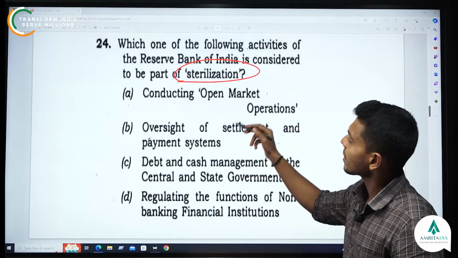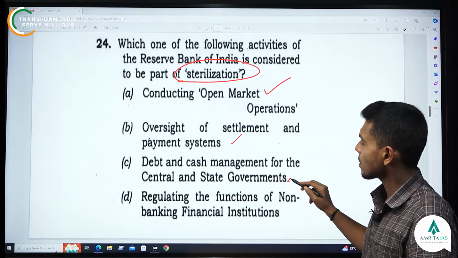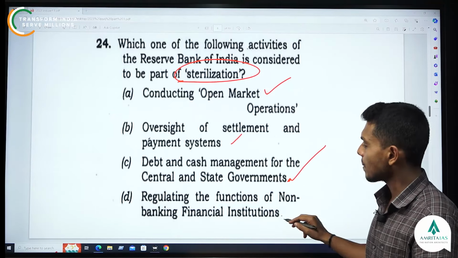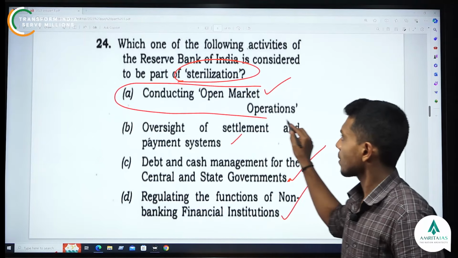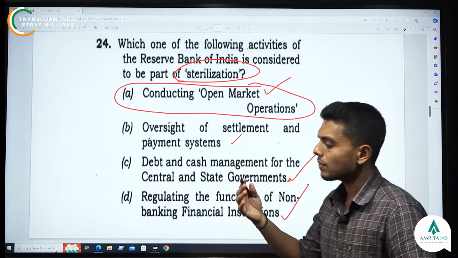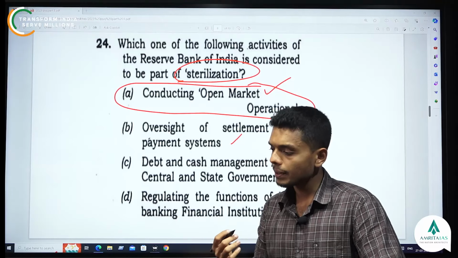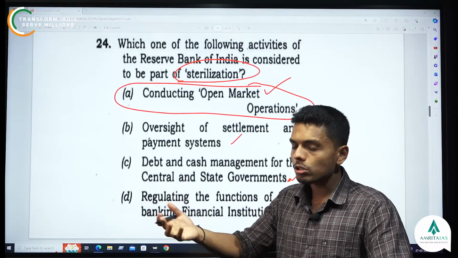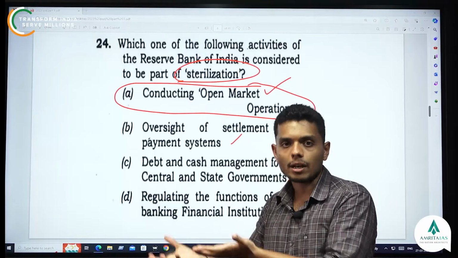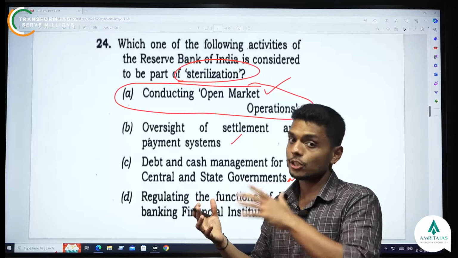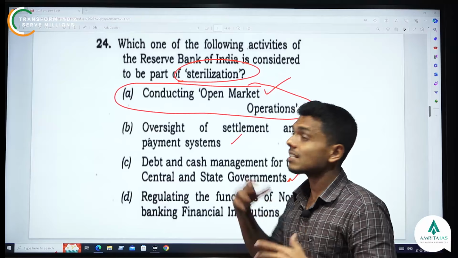So let's read the options: conducting open market operations, oversight of settlement and payment system, debt and cash management for the central and state government, regulating the functions of NBFCs. If you see the options, this is the most logically correct one, that is open market operations. If there is a rupee deficit, what will the RBI do? The RBI will buy government bonds or securities from the market. Buying the bonds releases rupees into the economy, which will counteract that. Initially there were fewer rupees. Now the RBI is releasing rupees by purchasing these securities. So it is sterilization, right?